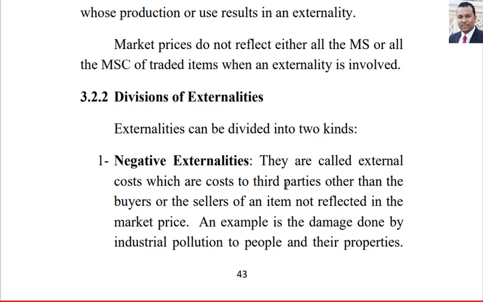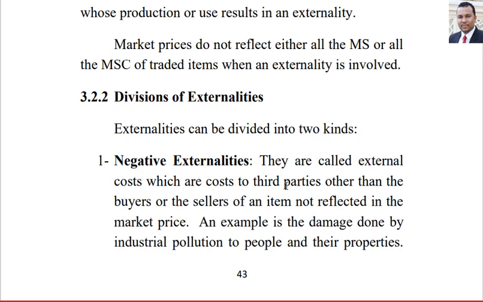Give me an example. Suppose your house is near the airport. In this case, the noise of aircraft is very harmful for you as an individual. So this is an externality, and this is a cost for you, a negative externality.